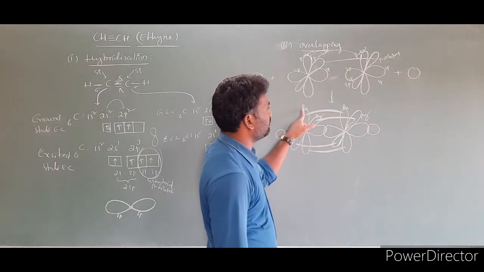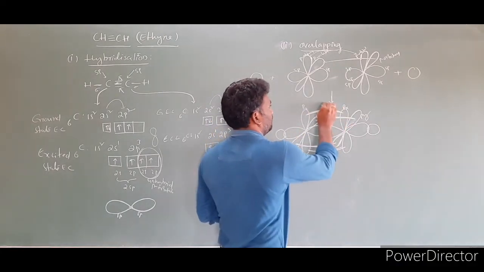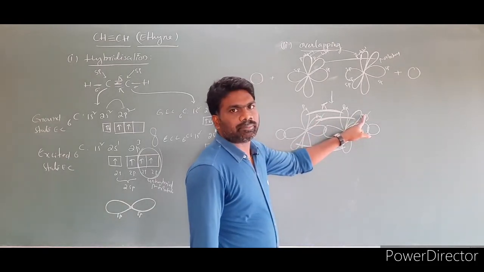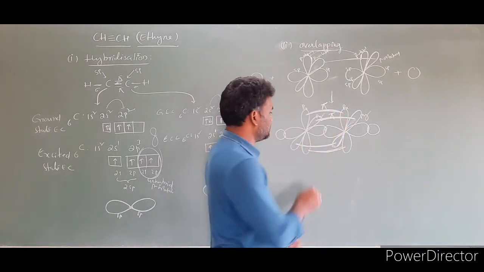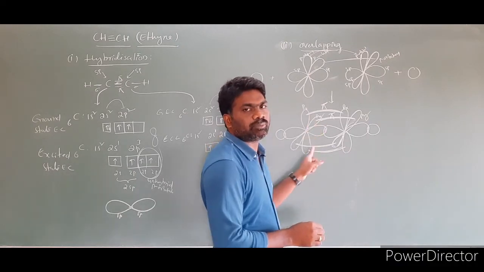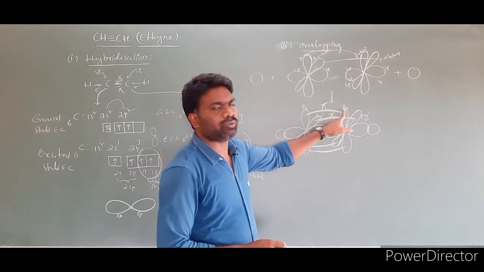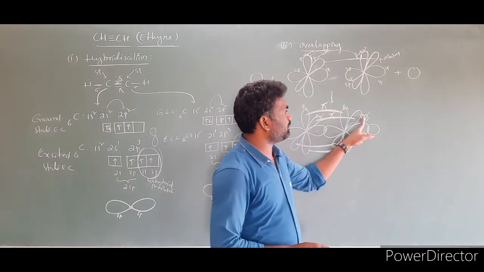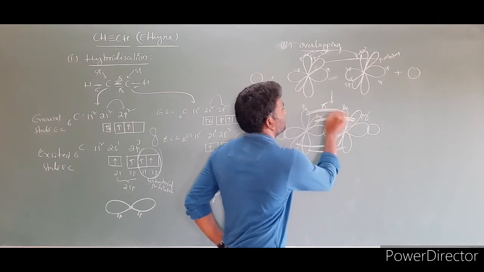So this px orbital overlaps with px orbital sidewise, forming one pi bond. Clear? And py orbital overlaps sidewise, forming another pi bond. So these are also nothing but electron clouds. This is nothing but what? Px only. This is also px. This is also a px. So each p orbital has two sections. We have to call them lobes. So px orbital overlaps with px orbital in sidewise fashion, forming one pi bond, and py orbital overlaps with py orbital sidewise, forming another pi bond. So this is another pi bond and this is another pi bond.